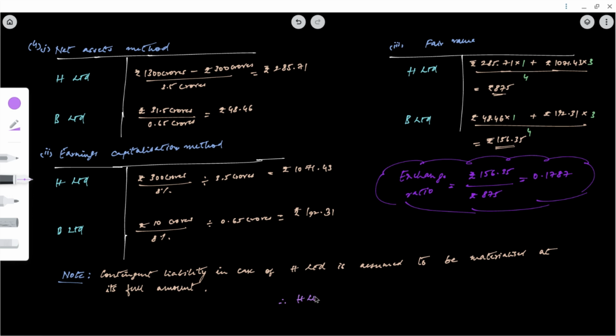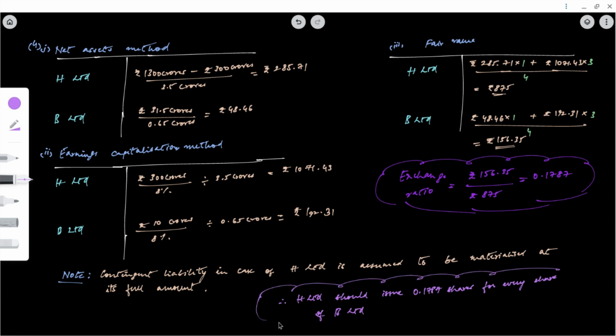Therefore, H Limited should issue 0.1787 shares for every share of B Limited. This is the solution to the problem.